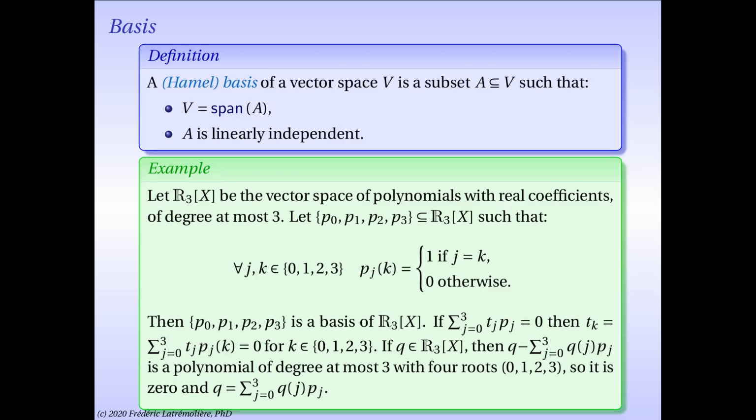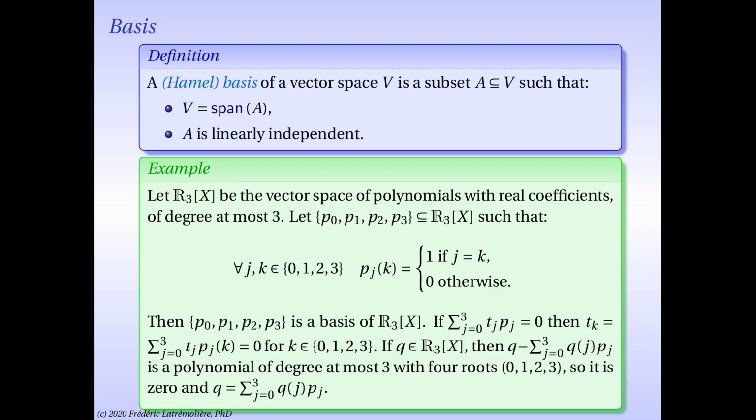So what I'm going to do here is compute the following polynomial: Q minus Q(0) times P0 minus Q(1) times P1 minus Q(2) times P2 minus Q(3) times P3. So now let's calculate this polynomial at 0. We get Q(0) minus this linear combination with the various polynomials P0, P1, P2, P3 at 0. But you know that P1, P2, and P3 are 0 at 0. So what you're left with is Q(0) minus Q(0) times P0 at 0, which is 1. So Q(0) minus Q(0) gets 0.